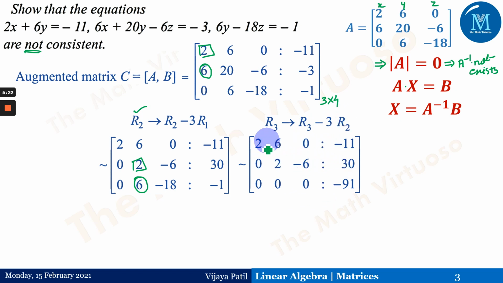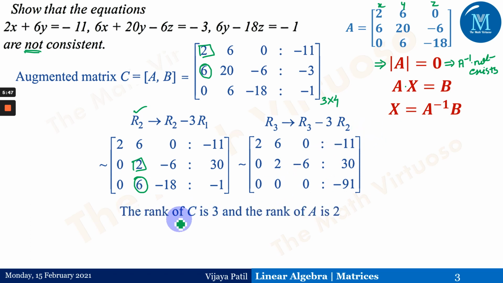Now with this transformation, this becomes an echelon form because below the first non-zero element there is 0. Then moving to the next row, the first non-zero element is present here, and below that is 0. Then the next non-zero element is here, which is minus 91, and that means this particular matrix is in echelon form. Let me erase this so that you will understand it better.